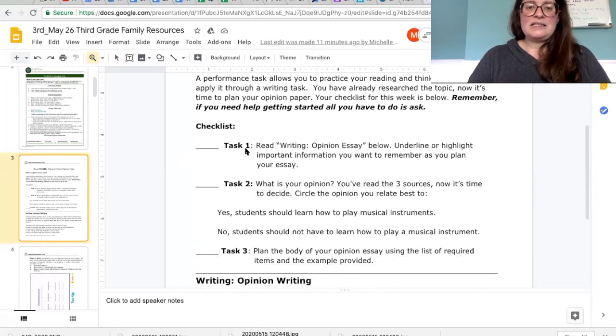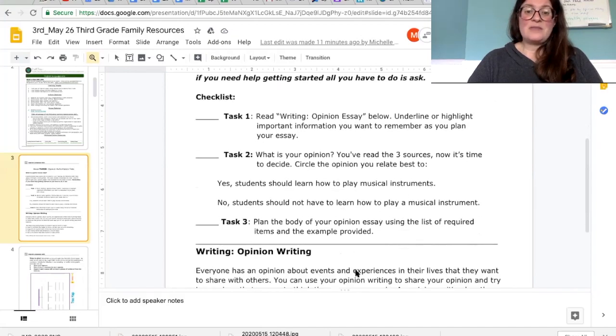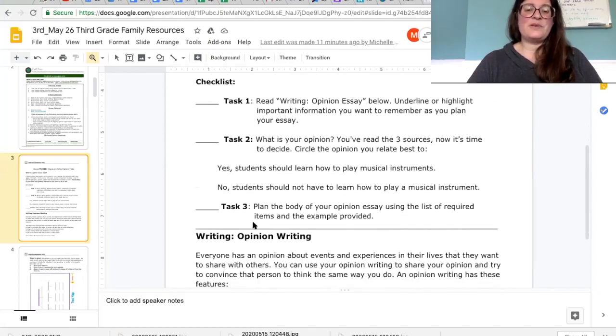So your checklist, task 1: read a writing opinion essay below. Underline or highlight important information you want to remember as you plan your essay. Task 2: what is your opinion? You've read the 3 sources, now it's time to decide. Circle the opinion you relate best to. So here's your 2 choices. Yes, students should learn how to play musical instruments. Or no, students should not have to learn how to play a musical instrument. There's no wrong answer, it's your opinion, so you get to pick the one you agree with and try to convince us of your opinion.